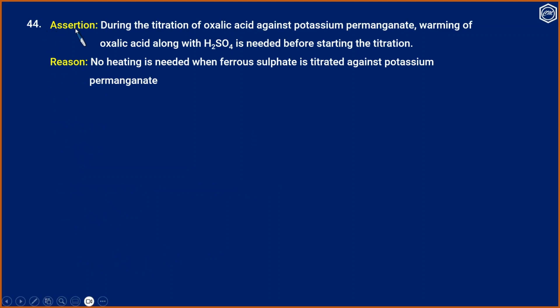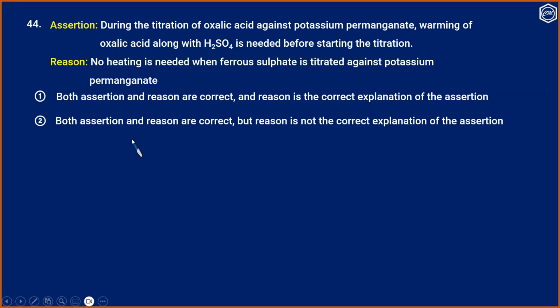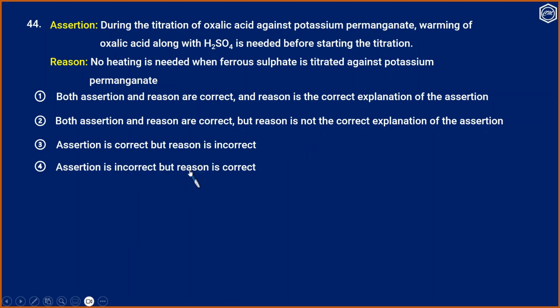Question 44. An assertion reason type question. Assertion: during titration of oxalic acid against potassium permanganate, warming of oxalic acid along with sulfuric acid is needed before starting the titration. Reason: no heating is needed when ferrous sulfate is titrated against potassium permanganate. Option 1, both assertion and reason are correct, and reason is the correct explanation of assertion. Option 2, both assertion and reason are correct, but reason is not the correct explanation of assertion. Option 3, assertion is correct but reason is wrong. Option 4, assertion is incorrect but reason is correct.